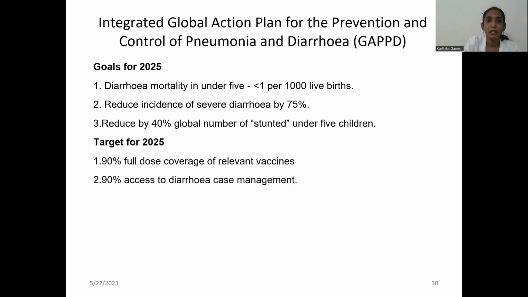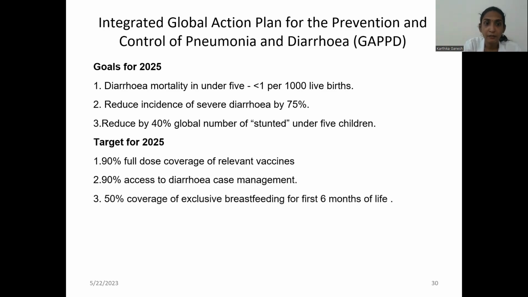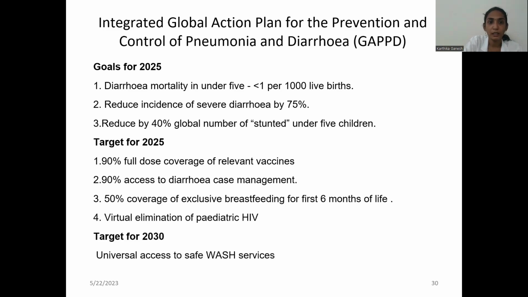So the targets are 90% full dose coverage of the relevant vaccines, that is most commonly vitamin A, measles, and rotavirus, and 90% access to diarrhea case management, and 50% coverage of exclusive breastfeeding for the first 6 months of life, and virtual elimination of pediatric HIV. So targets for 2030 are universal access to safe WASH practices, that is water, sanitation, hygiene.